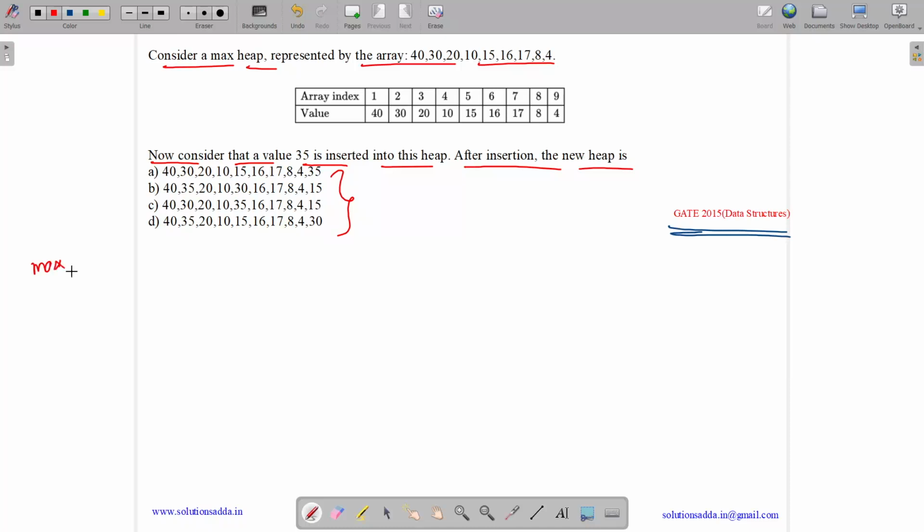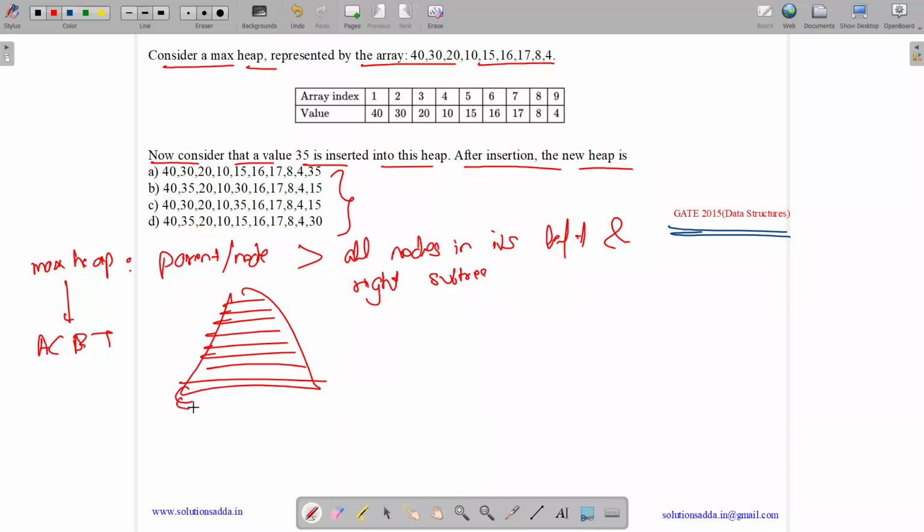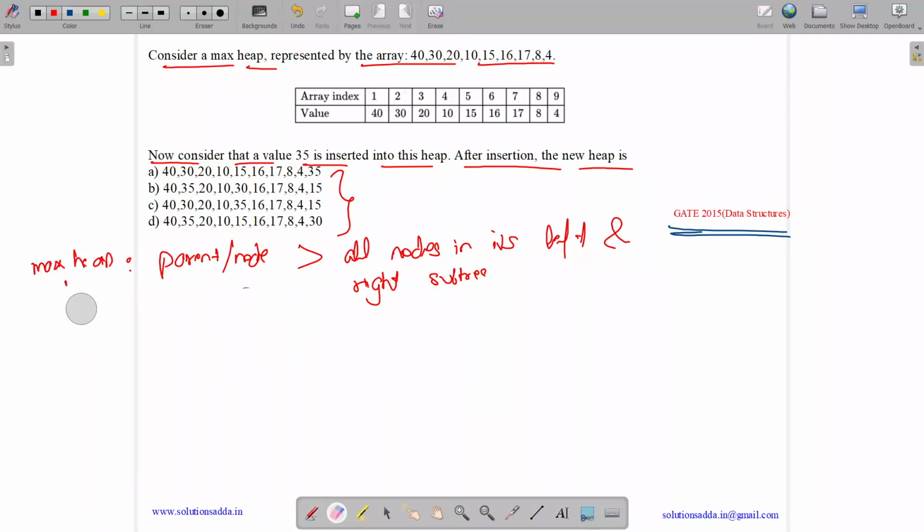So what is a max heap? Max heap means any parent or any node has its value greater than all nodes in its left and right subtree. A max heap is basically an almost complete binary tree, ACBT, which means all the upper levels will be completely filled and the last level will be filled from left to right. It can be represented by an array. Now let me try to draw this heap for you.